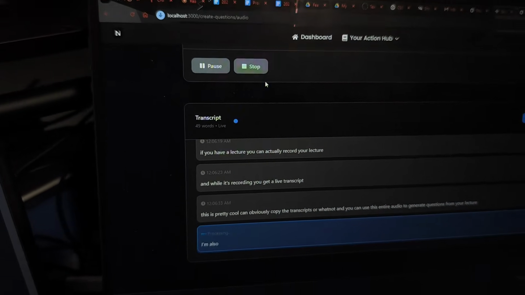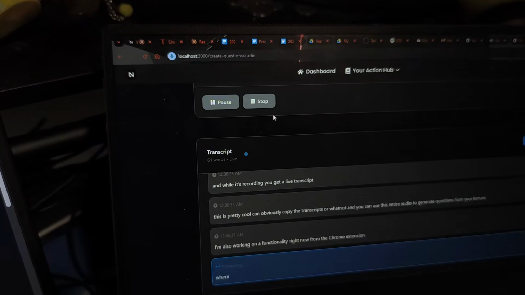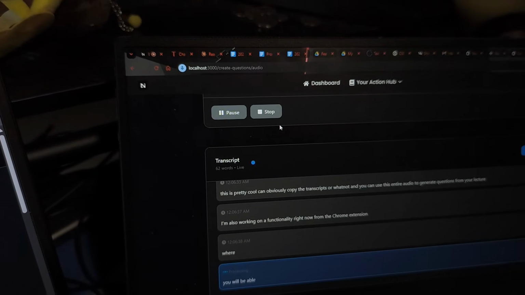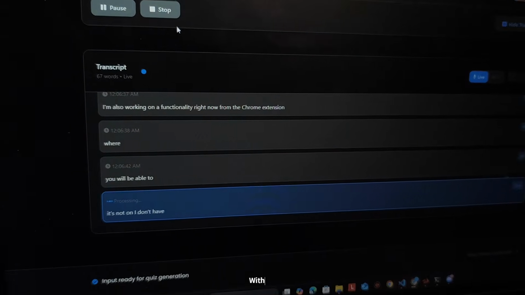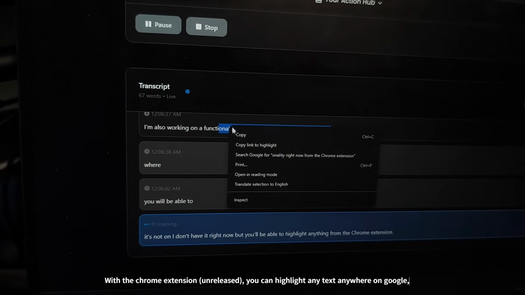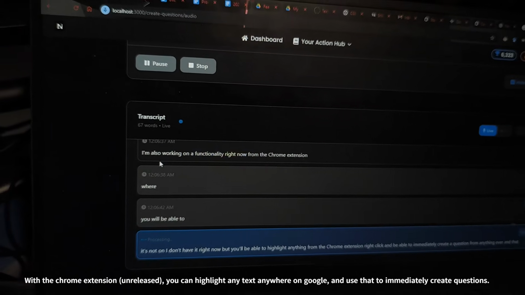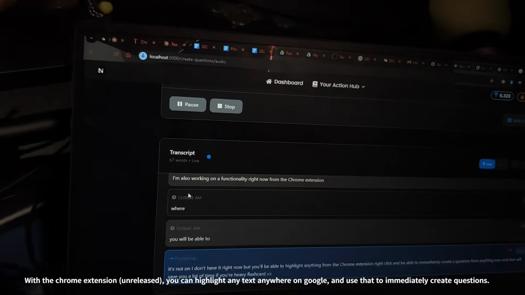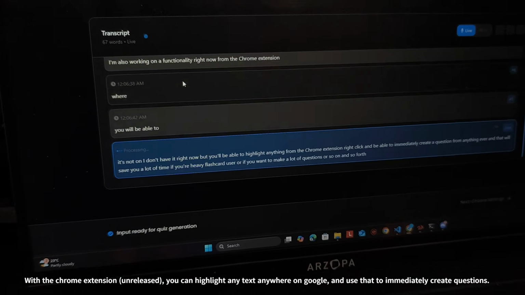I'm also working on a functionality right now from the Chrome extension. I don't have it right now, but you'll be able to highlight anything from the Chrome extension, right click, and be able to immediately create a question from anything ever. And that will save you a lot of time if you're a heavy flashcard user, or if you want to make a lot of questions.